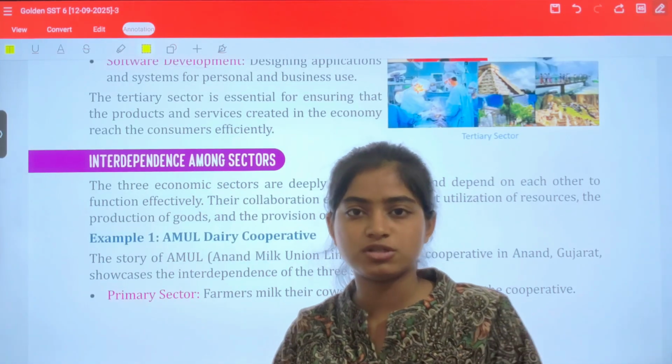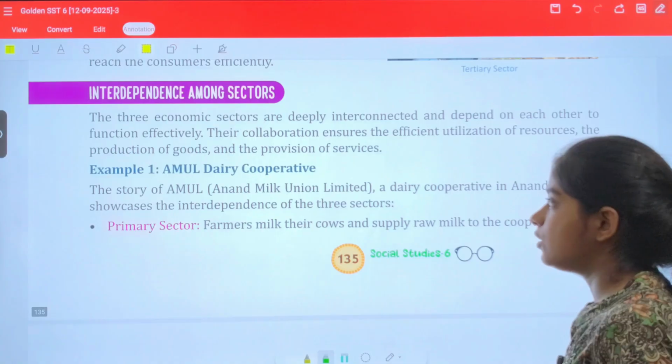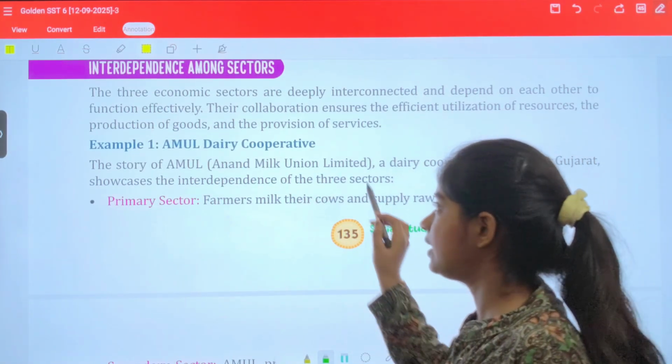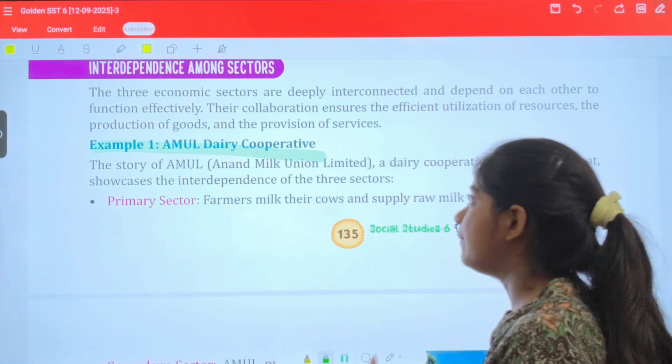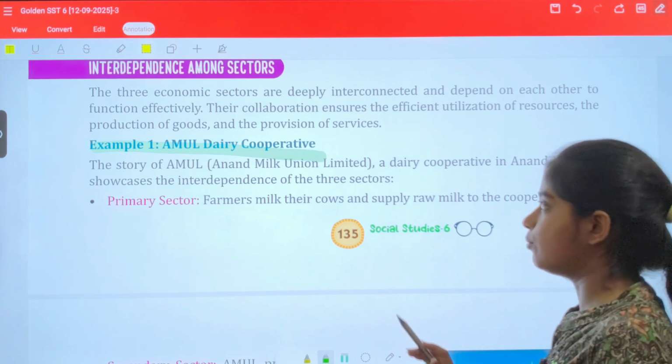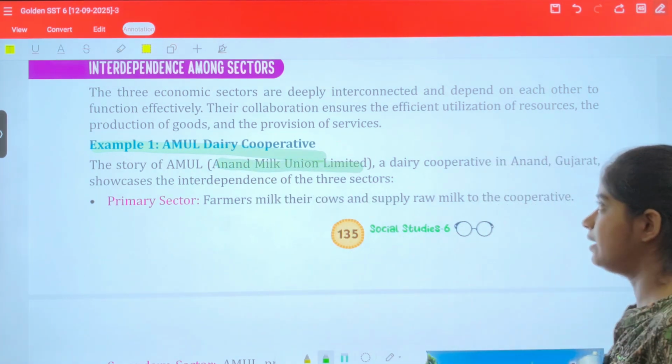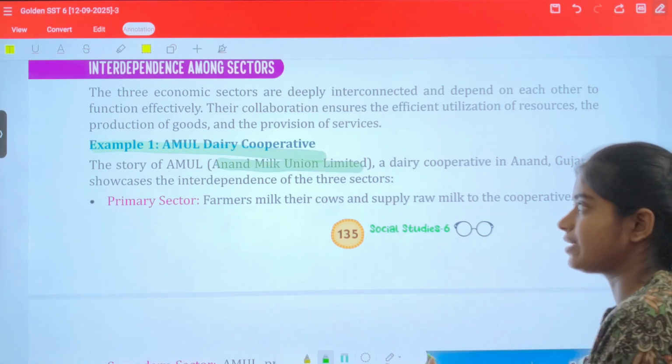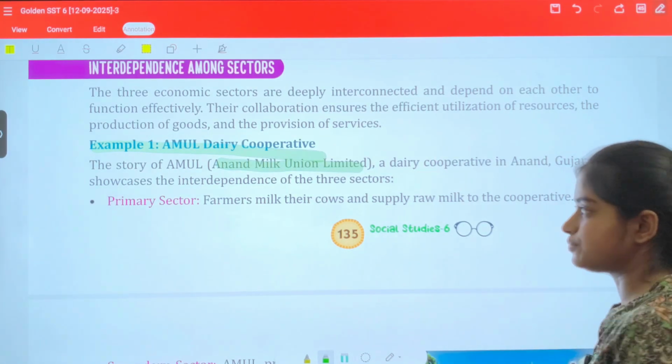Okay, so we will not spend much time on this topic. We are directly jumping onto the example of this. Amul Dairy Corporation. The story of Amul, which is Anand Milk Union Limited, a dairy cooperative in Anand, Gujarat, showcases the interdependence of three sectors.